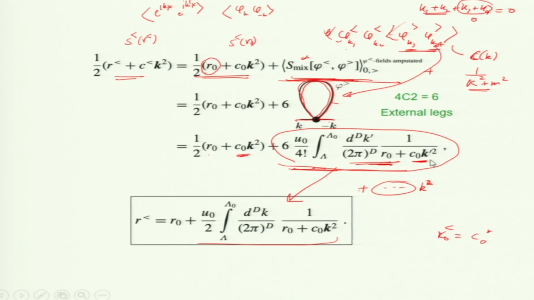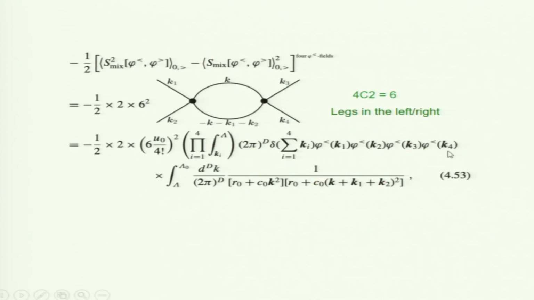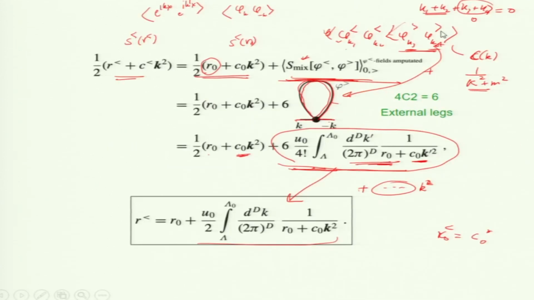Okay. Now, what about the other term, the square term? So, the other term is S squared average minus S average squared, right? I had that quadratic term. Well, I put a minus, this I have taken from the book, this is all taken from Kopietz. One more point, I should go back. This is a factor 6. Why factor 6? This is a critical factor.